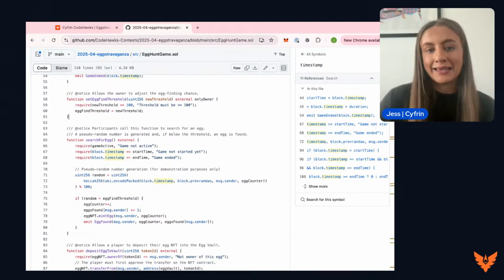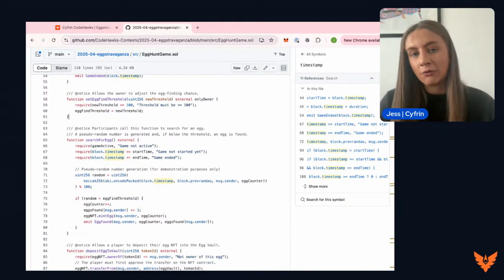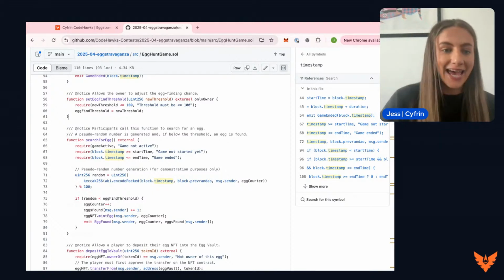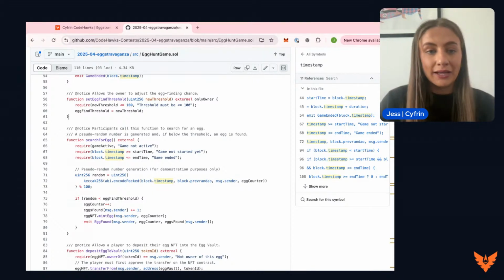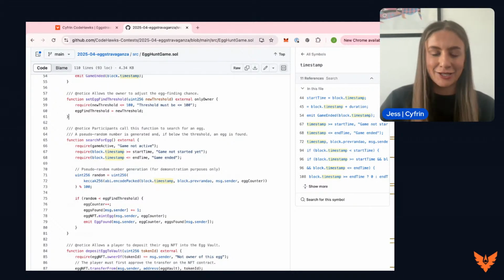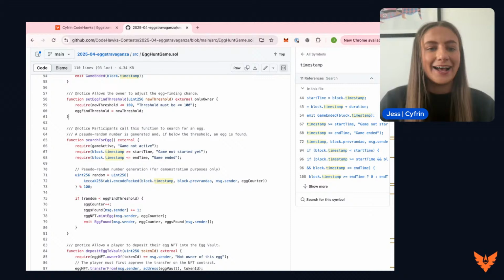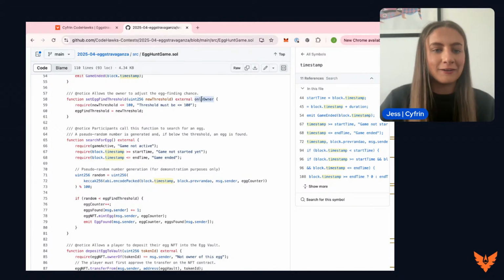So we may want to make it easier and bump it up to 50, or we may want to make it harder and bump it down to 10. This function allows us to do that. This function is only allowed to be called by the owner, of course, because we don't want users to change the threshold to 99 and make it super easy to mint NFTs. And so the owner is the only person that can call this function.